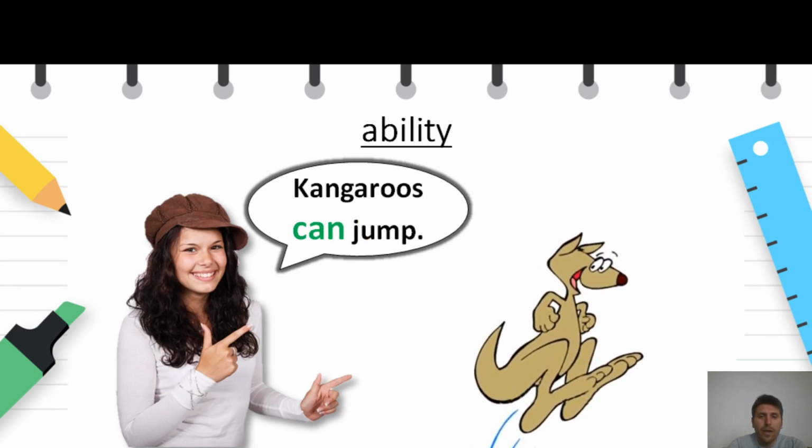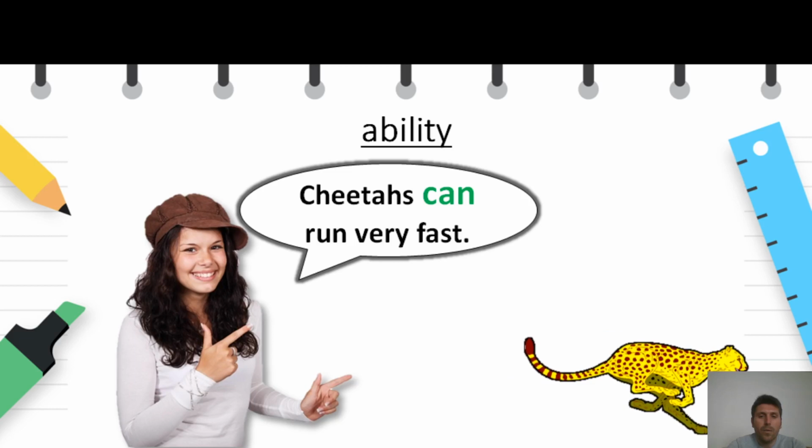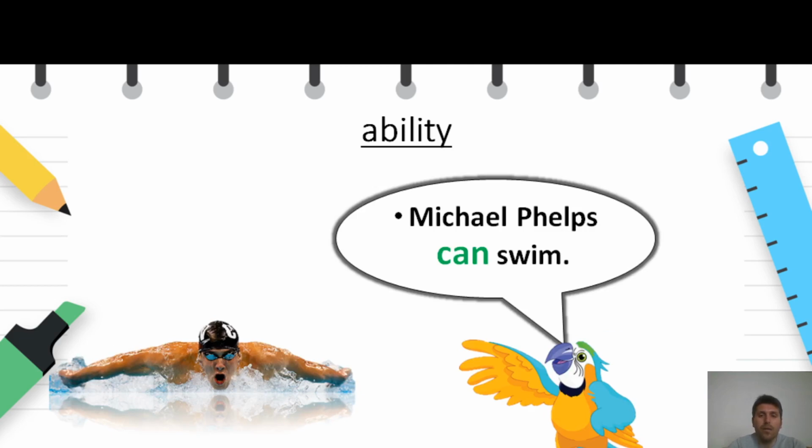The second example, kangaroos can jump. The third example, cheetahs can run very fast. Indeed, they are the fastest animals in the world. The next example is about the world champions, Michael Phelps.